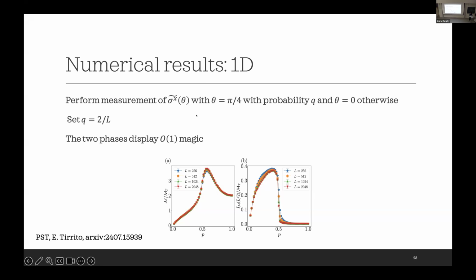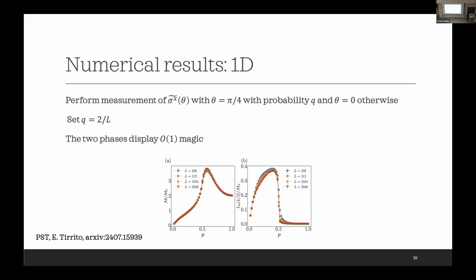Now we set q equal to 2 over L. The reason for this is to mimic the previous studies in which the non-Clifford operations occur at a vanishing rate. In the previous scenario, the non-Clifford operations occur at a finite rate with finite p.